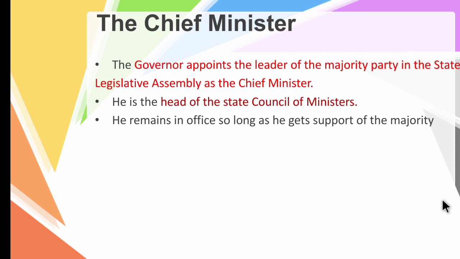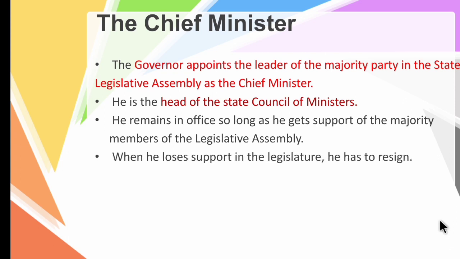He remains in office so long as he gets the support of the majority members of the legislative assembly. That means he remains in his term of office until he gets the majority support from the members. When he loses the support, he has to resign.